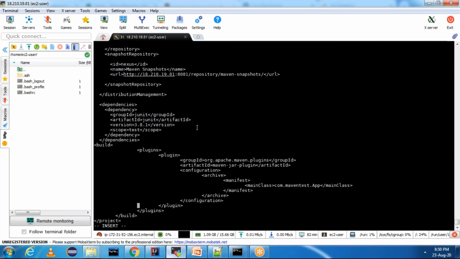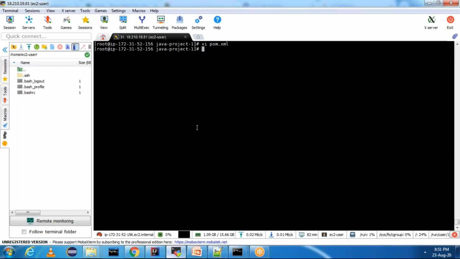The main class we need to change according to our package. In my case, the package name is com.cloudtechmasters, and App is the class. Now do mvn clean install and then run the jar file, it will work.